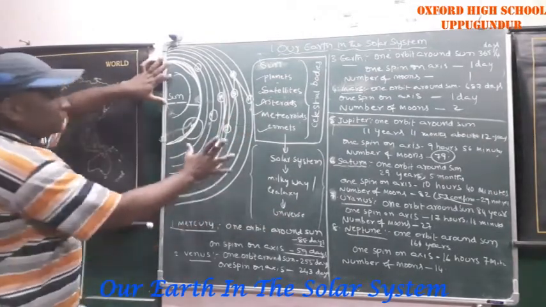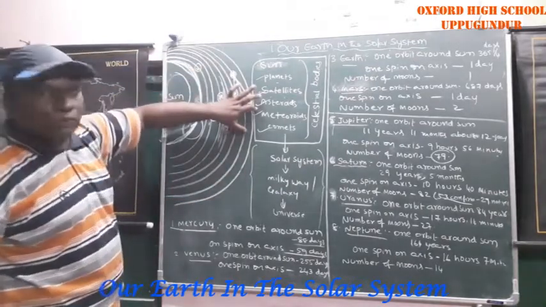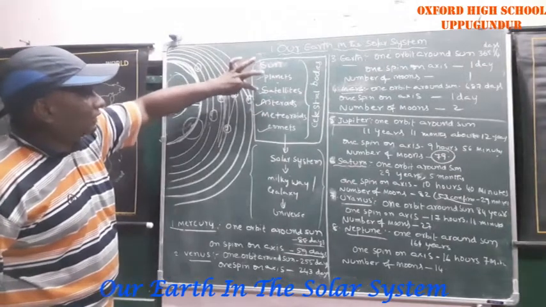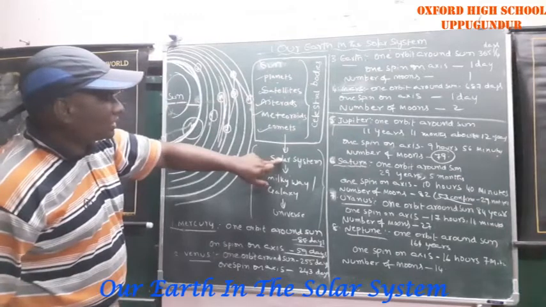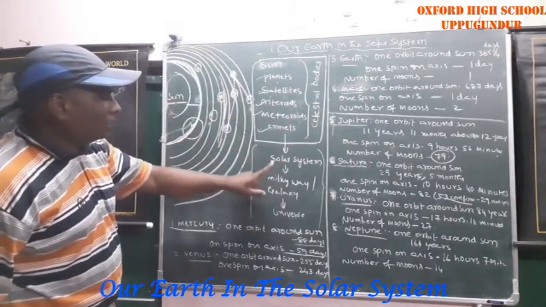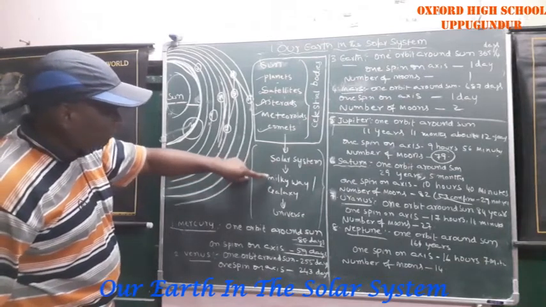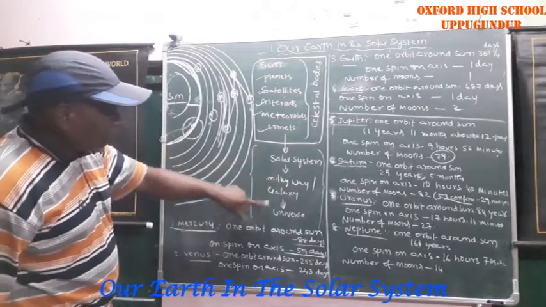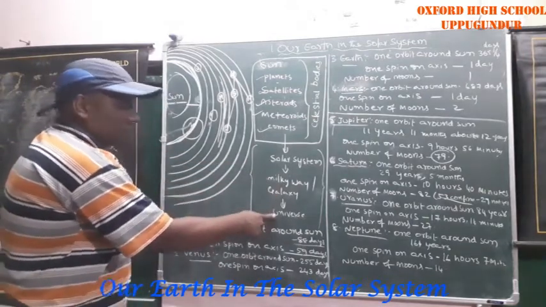First of all, draw this diagram. After that, note down this information. Sun, planets, satellites, asteroids, meteorites, comets, celestial bodies: these are all part and parcel of the solar system. The solar system is part of the Milky Way galaxy, and this galaxy is part of the universe.